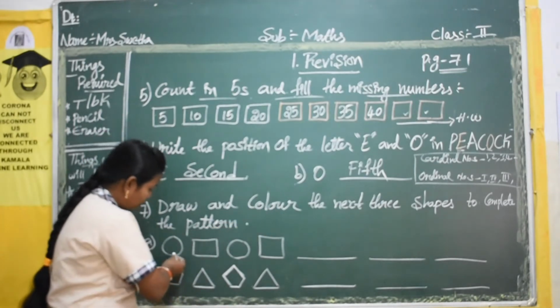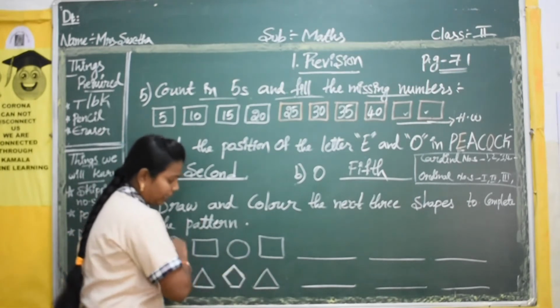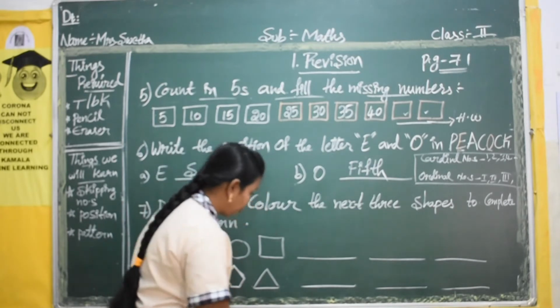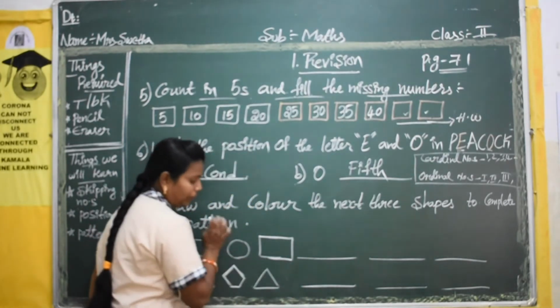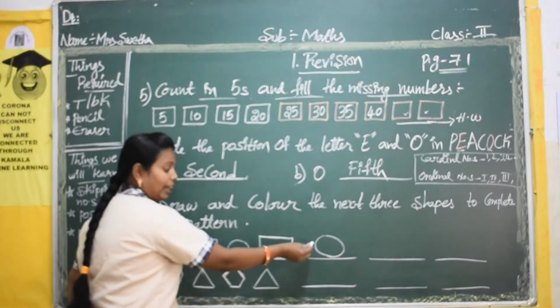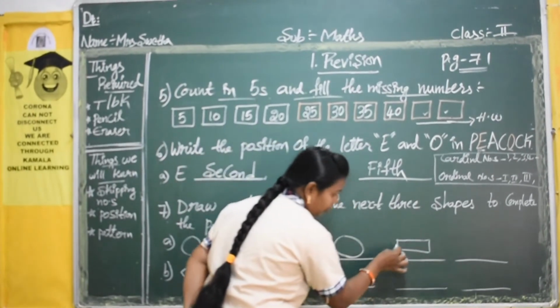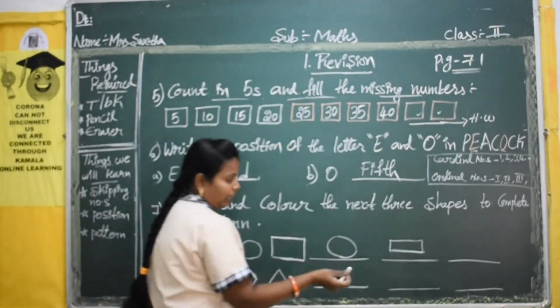Okay, see first one circle, rectangle, circle, rectangle. So after rectangle what should it be again? After rectangle what should it be? Circle. So draw circle. After circle what should it be? Rectangle. After rectangle what should it be? Again circle.